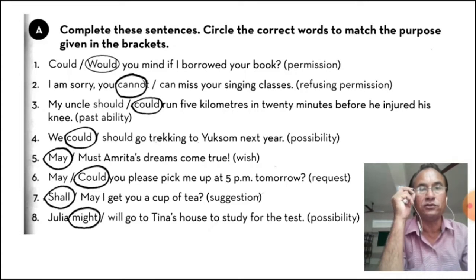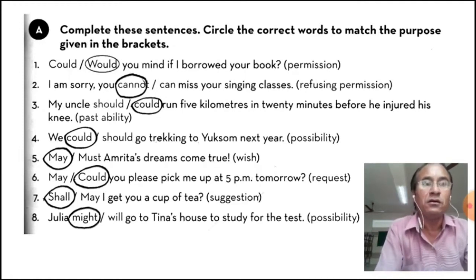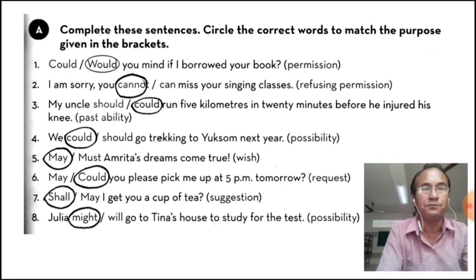You cannot miss your singing classes. Refusing permission. Means you are asking for permission and you are being refused by your sir. I am sorry. You can't miss your singing class. That is refusing, cannot.